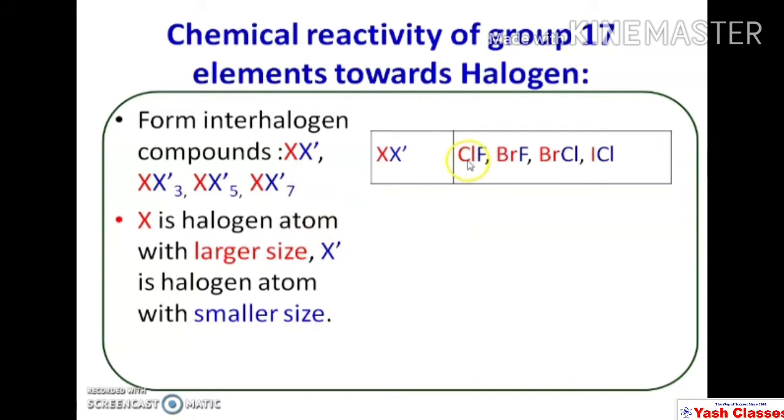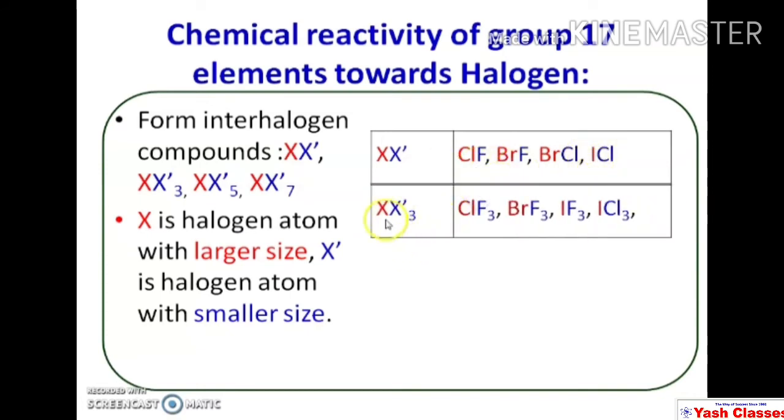For example, chlorine combined with fluorine and there is a formation of the interhalogen compound ClF. Similarly, BrF, BrCl and ICl. There is a possibility of XX3 type of interhalogen compounds like ClF3, BrF3, IF3, ICl3.